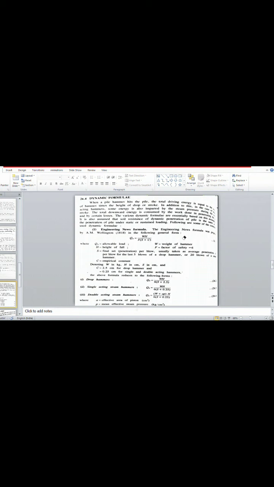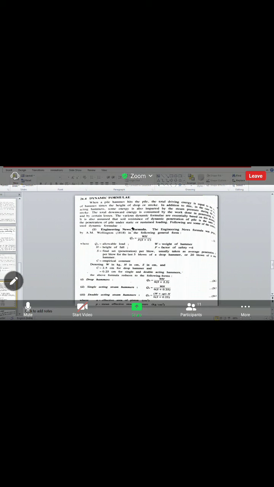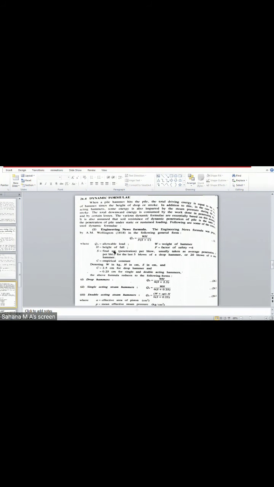The Engineering News formula, also called the dynamic formula, was proposed by Wellington in its general form. This is the general form he derived. So what is the general formula he has derived?